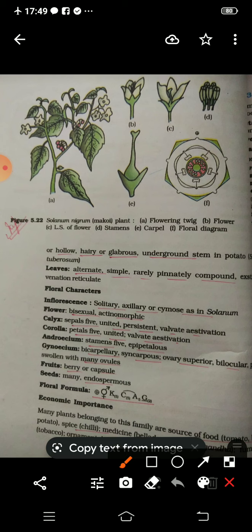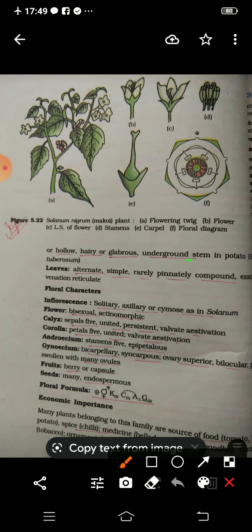And ornamentals also. Ornamentals means the plants which are used for the ornamentation of the garden. Like the flowering plants you grow in your garden, they are known as ornamentals. That means they increase the beauty of your garden. Petunia is the name of a flowering plant which comes into this family. There are lots of plants, not only the ones I am telling you right now. There are many plants, but these are a few names which I am going to tell you, because if we do not describe the economic importance of the plant, the description is not complete.